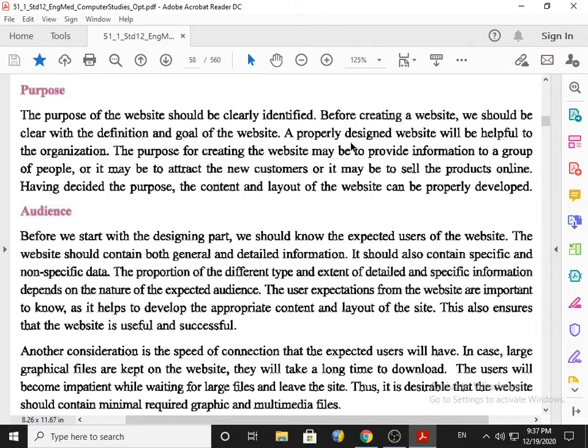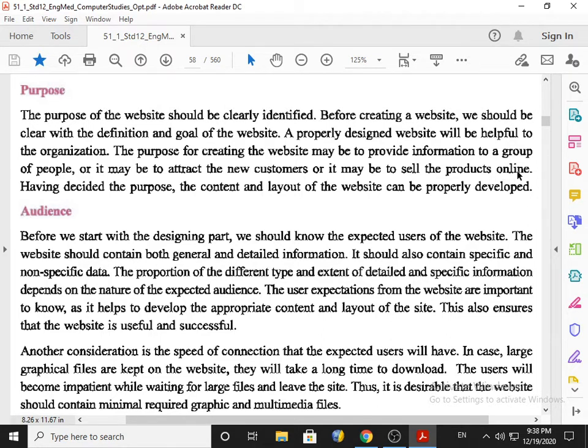A properly designed website will be helpful to the organization because it reflects the reputation of the organization. The purpose for creating the website may be to provide information to a group of people, or to attract new customers, or to sell the products online.